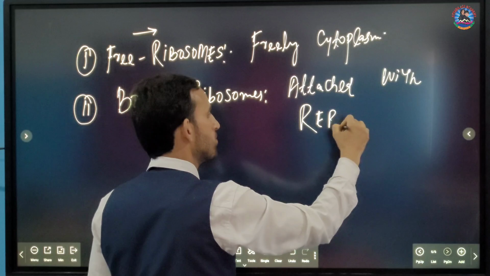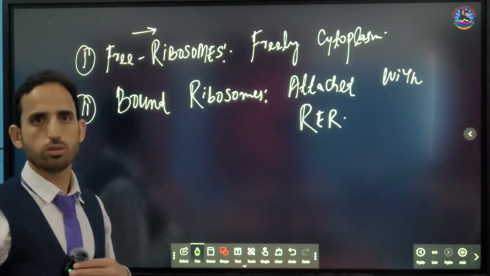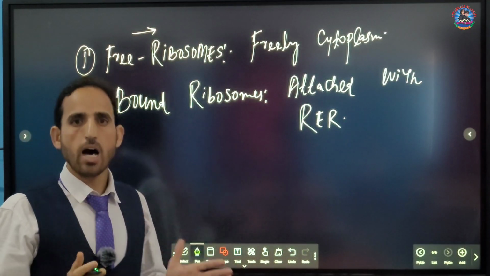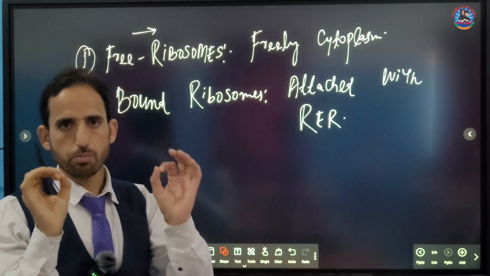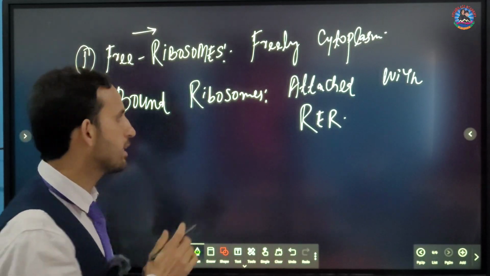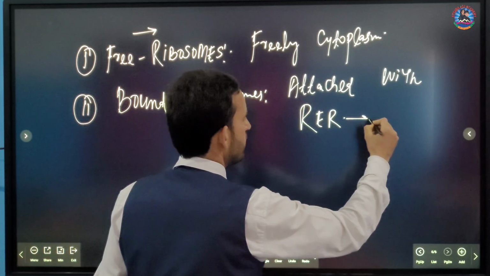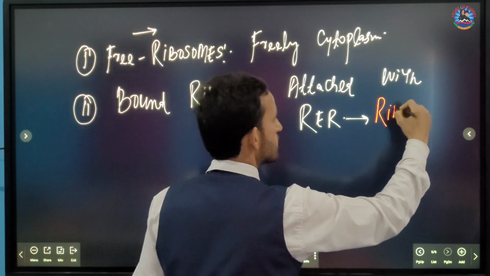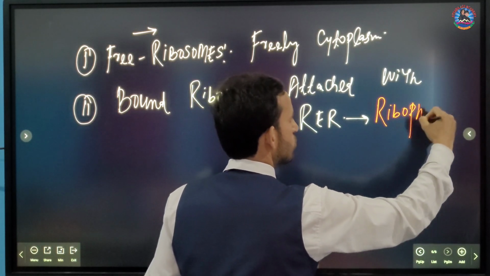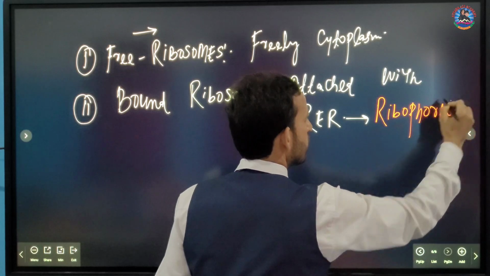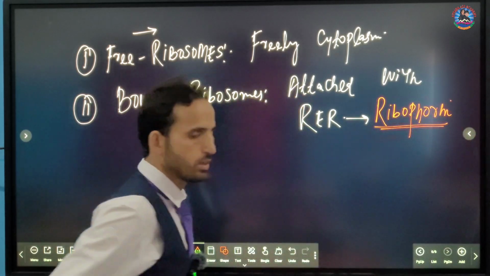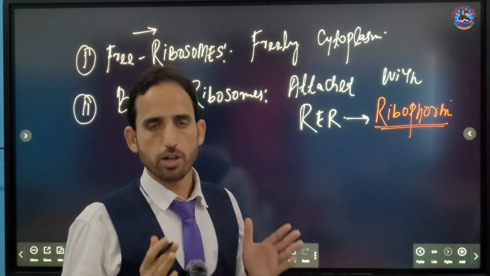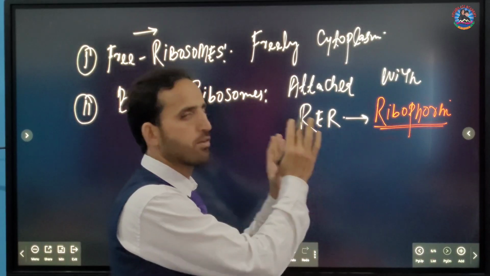Now, keep in mind a very important point: these ribosomes are attached with the RER with the help of a special glycoprotein, and the name of that glycoprotein is ribophorin. So if you are asked to name the glycoprotein which helps in the attachment of ribosomes with the endoplasmic reticulum, the answer will be ribophorin.